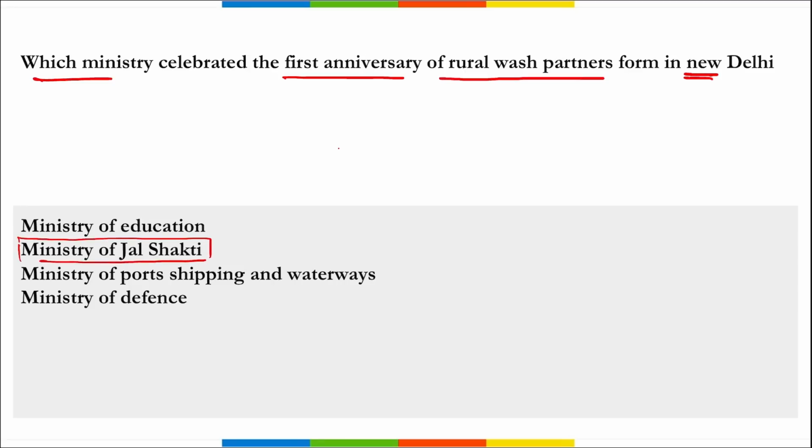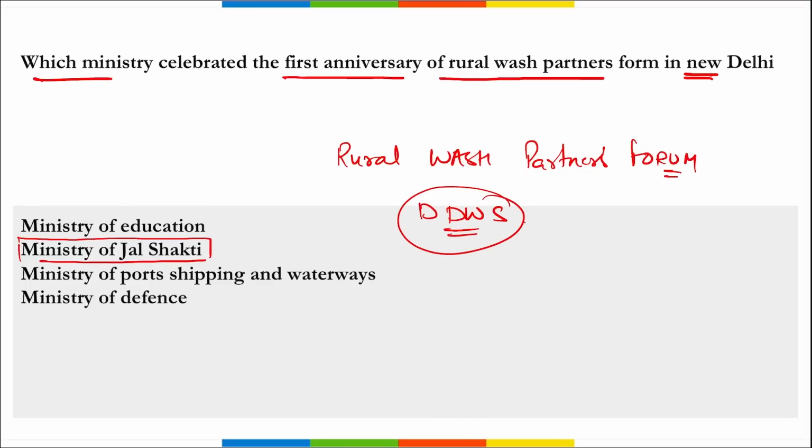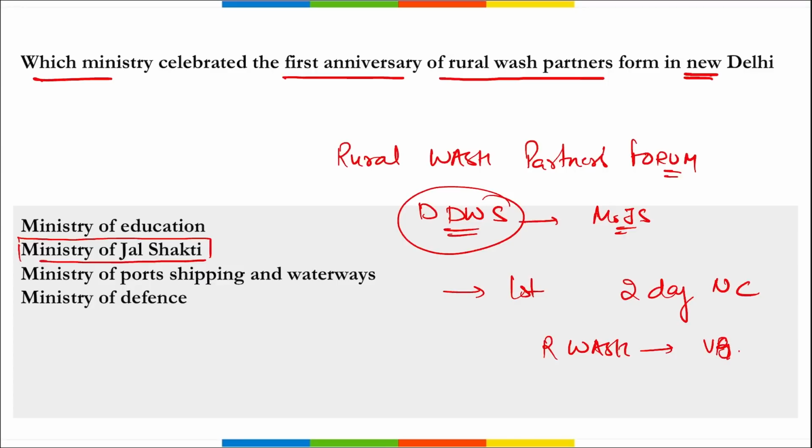Correct? So Rural WASH Partners Forum, right? This is a platform of the Department of Drinking Water and Sanitation. This comes under Ministry of Jal Shakti, correct? And it has celebrated the first anniversary during a 2-day long national conclave on Rural WASH Partners Forum that was held at Vigyan Bhavan in New Delhi.